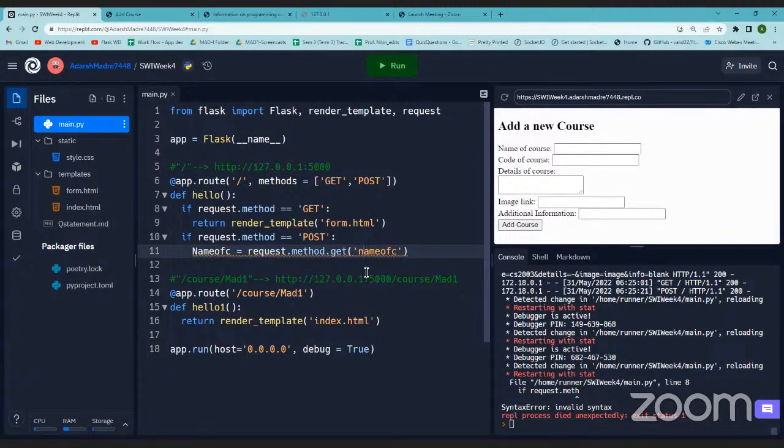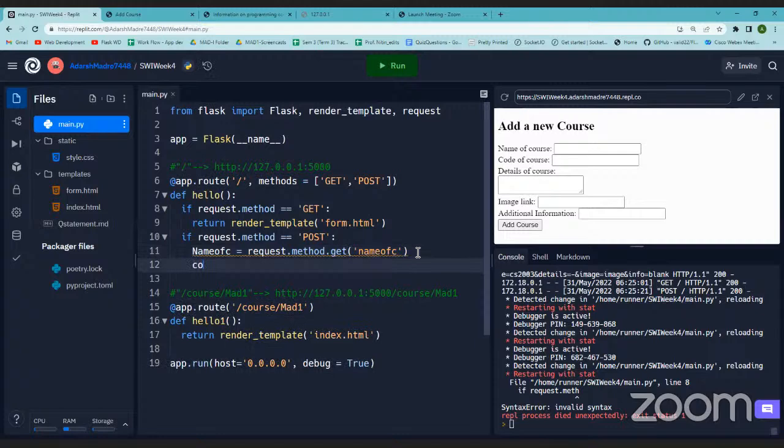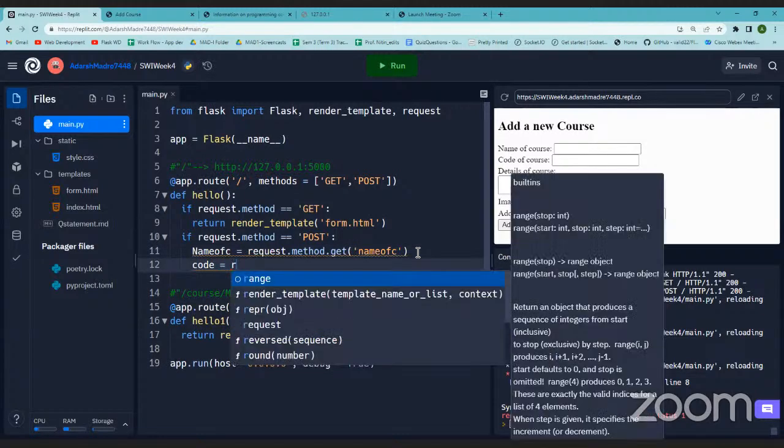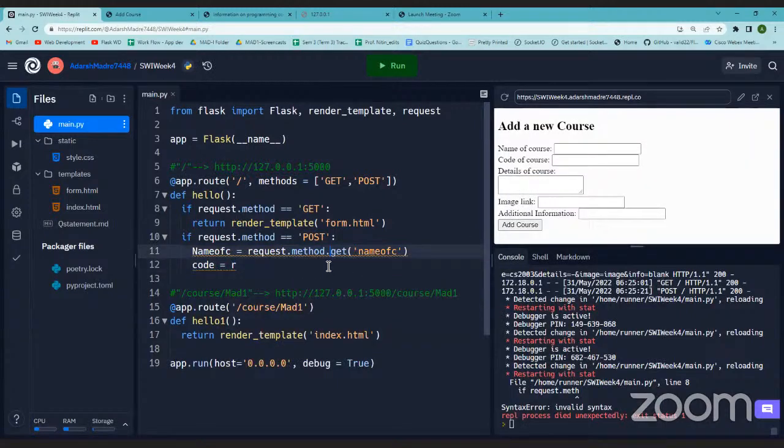Name of C equals request.method.get. This is one way. The other way would be, I'll just write below, code. Sorry, request.method, we don't need method here. So request.get. And how are we getting it? From form. So it is request.form.get. Similarly, how are we getting code?